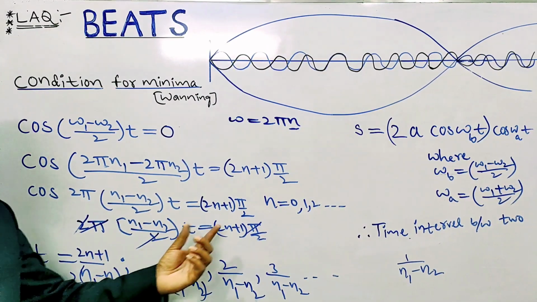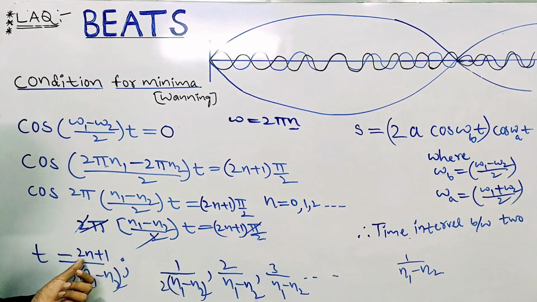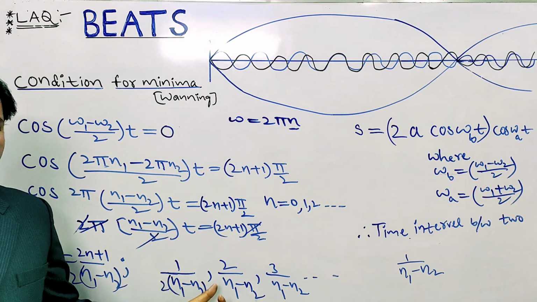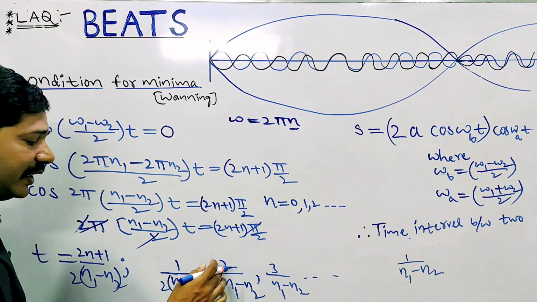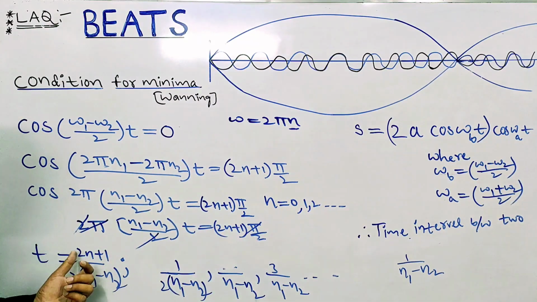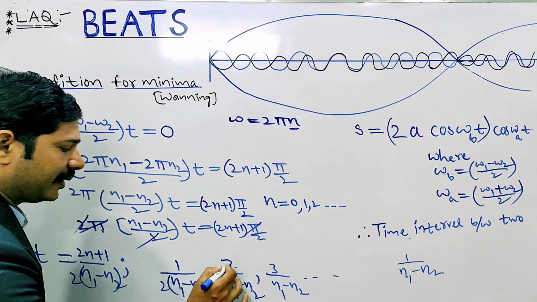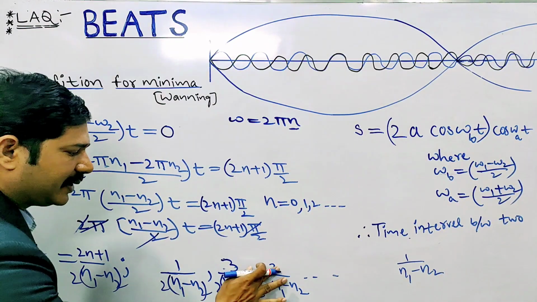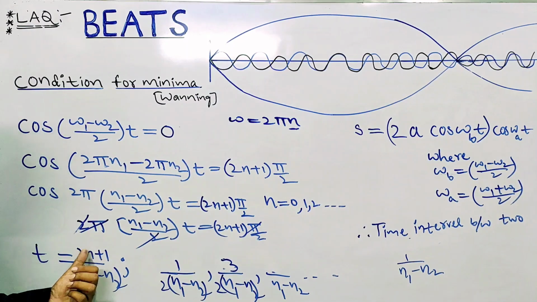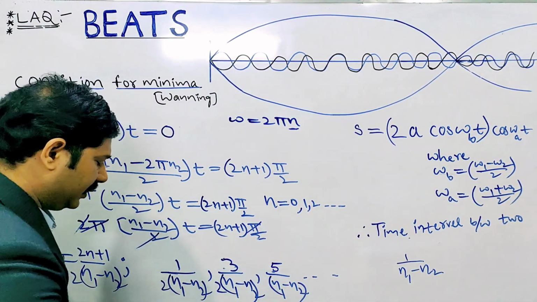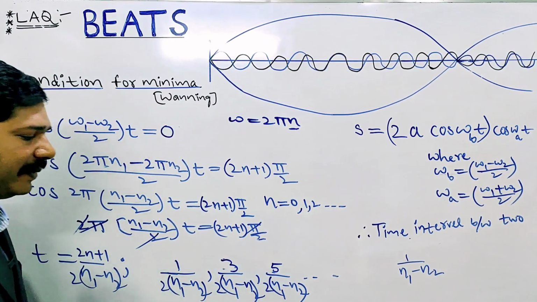Substitute n value 1: 2 into 1 is 2, plus 1 is 3, so 3 divided by 2 into n1 minus n2, and we get odd numbers. If you substitute 2: 2 into 2 is 4, plus 1 is 5, so 5 by 2 into n1 minus n2.